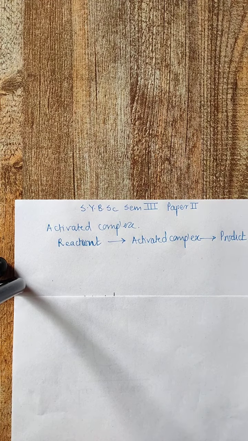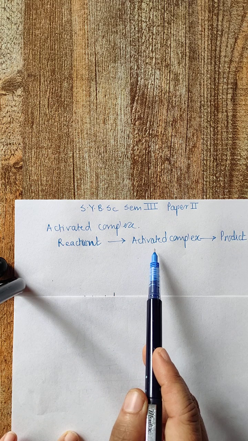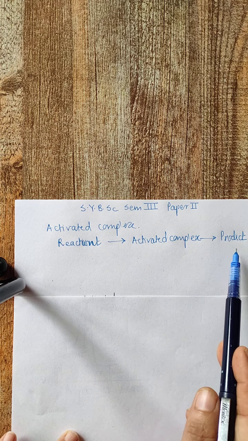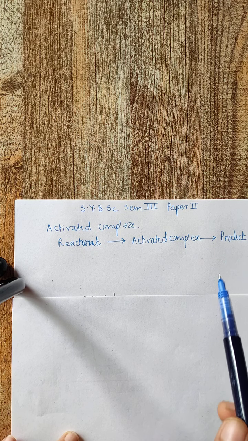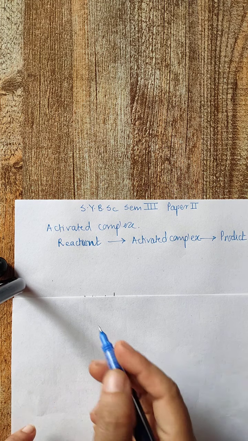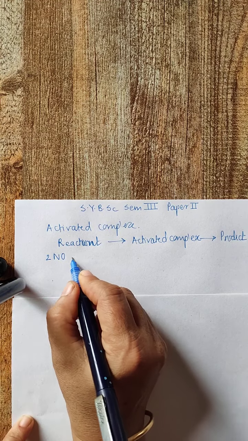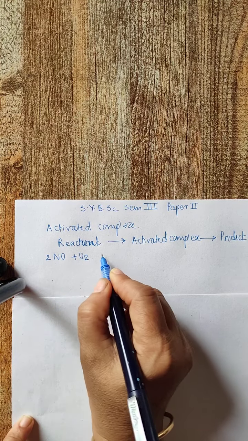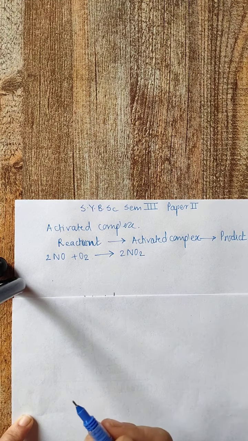So it is compulsory for each and every chemical reaction that the reactant first gets converted into an activated complex, and then the activated complex breaks up to form product. The best example I would like to give you is 2NO + O2. In the normal case, we write it as giving 2NO2.